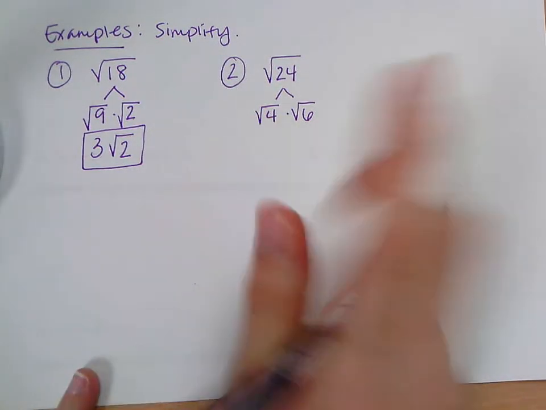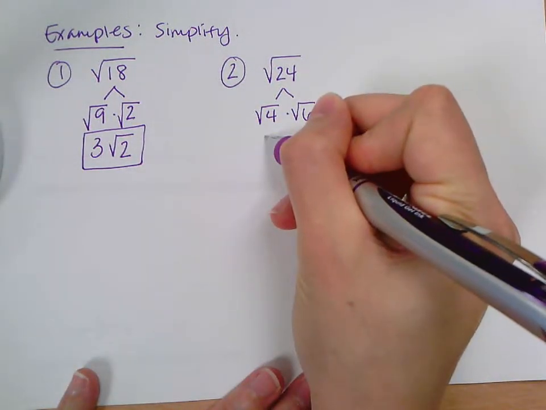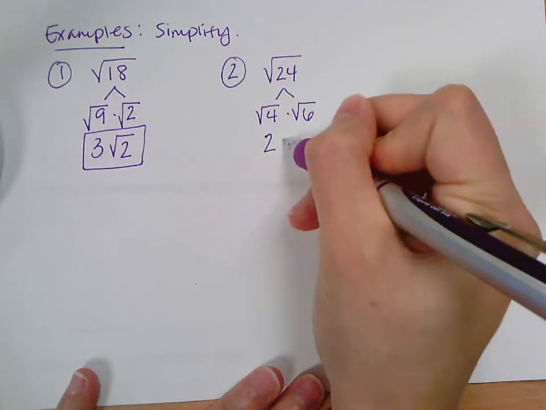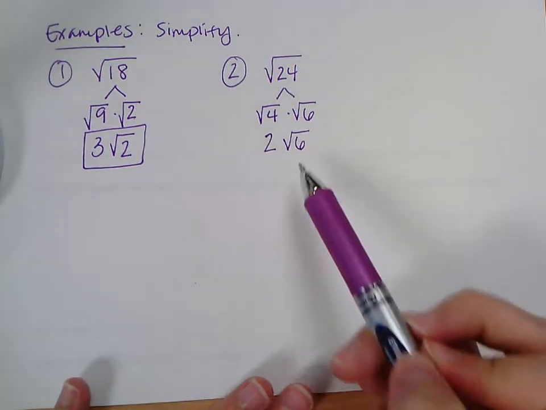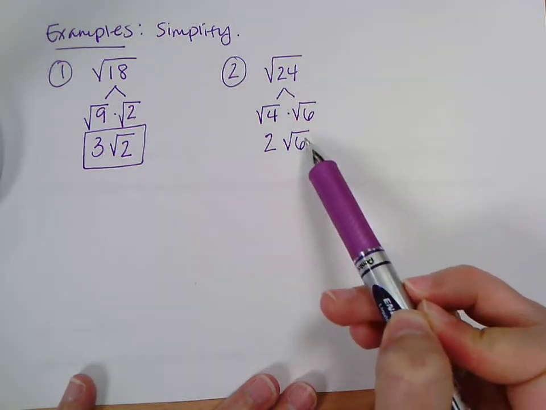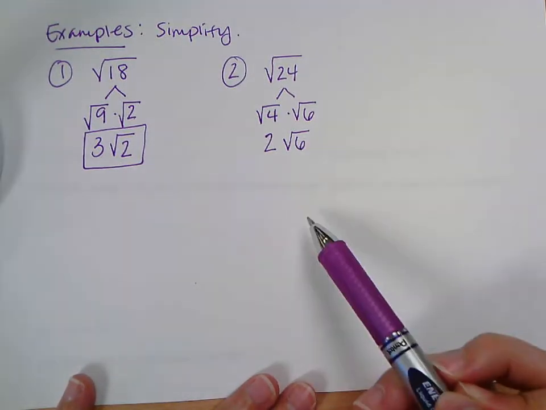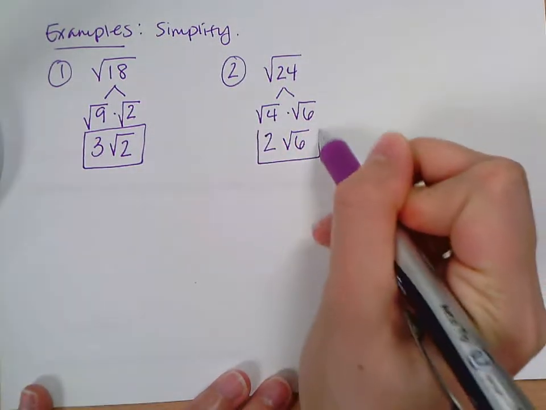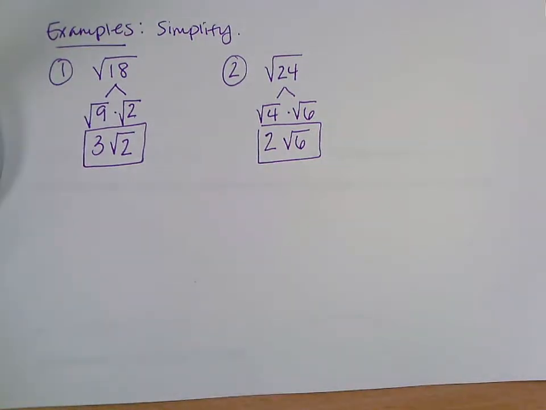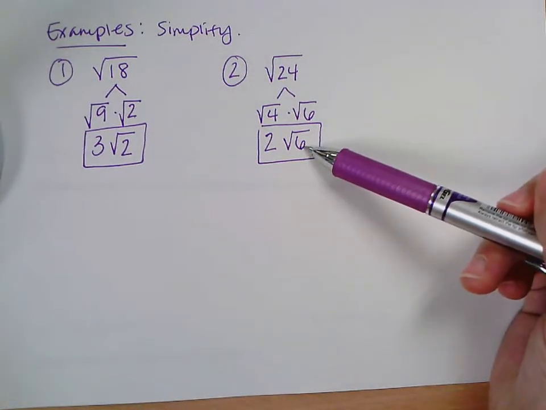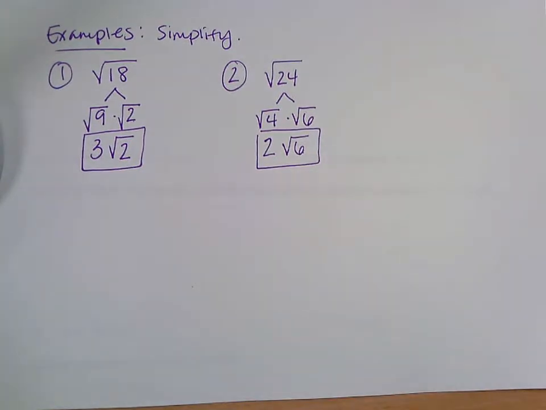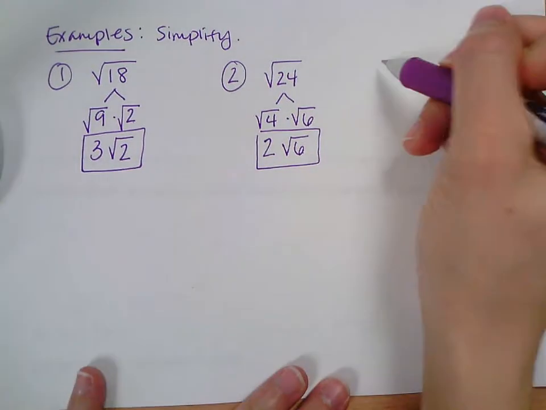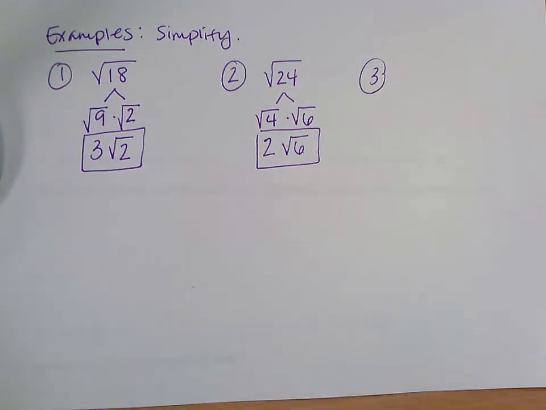What is the square root of 4? 2. And then I still have the square root of 6. And now you should always make sure the square root that I still have left, make sure you can't still simplify that. Is there a perfect square that you can divide 6 by? No, besides 1, but you can divide everything by 1. So then in that case it's fully simplified. If I could still simplify the 6, then I should keep going.